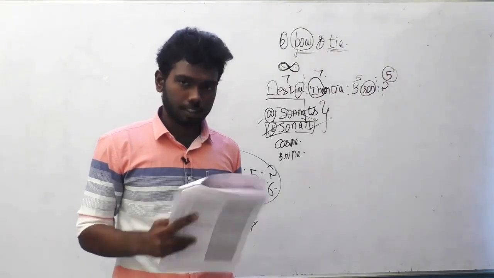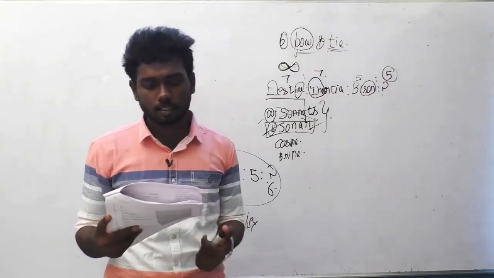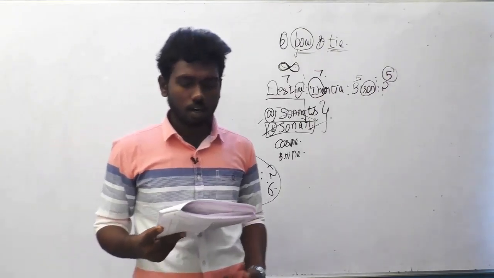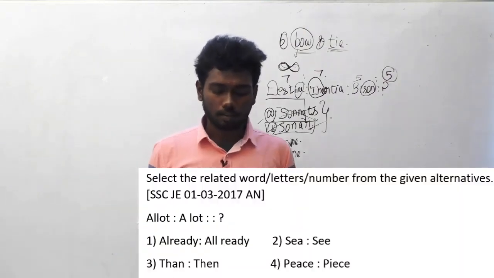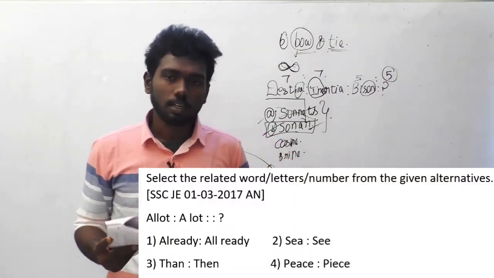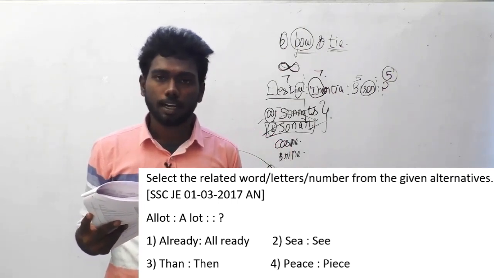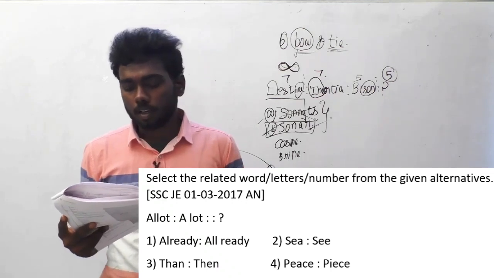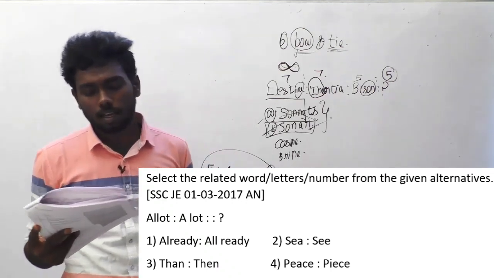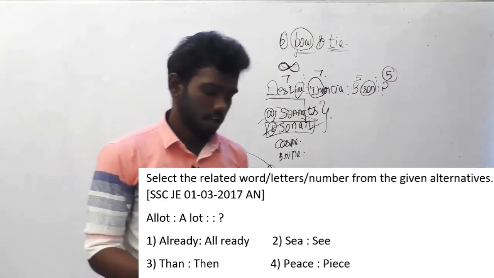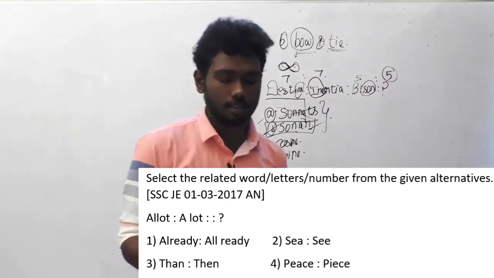I will read the next question. Question number 86. Select the related word or letters or numbers from the given alternatives. This question is asked in 1st March 2017 afternoon batch. Allot is to allot, implies already is to already.